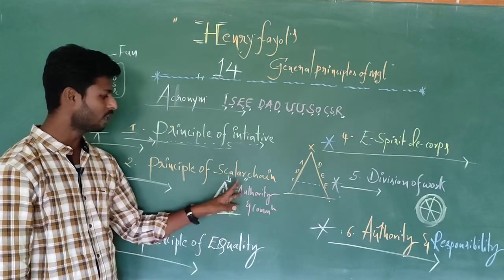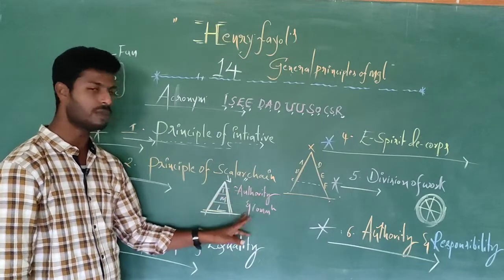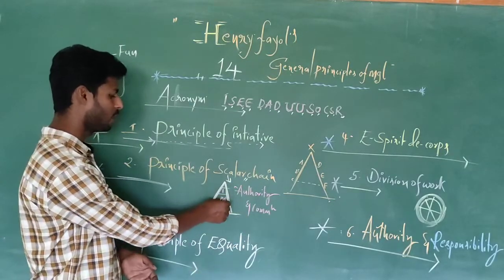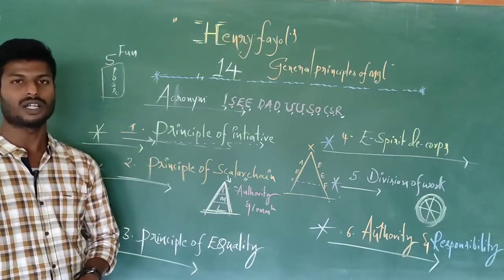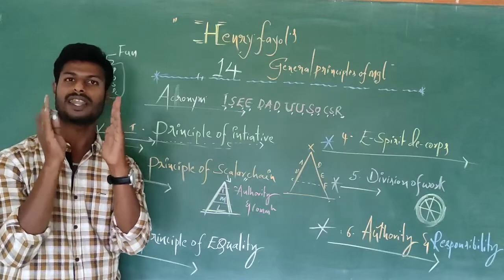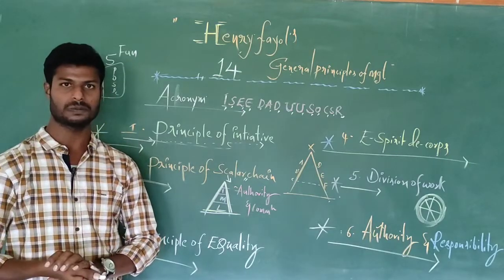Not only authority, but the proper flow of authority and communication from higher levels to lower levels in the organization, from top to middle and middle level to lower level management, is called the principle of scalar chain. So the principle of scalar chain is very important.